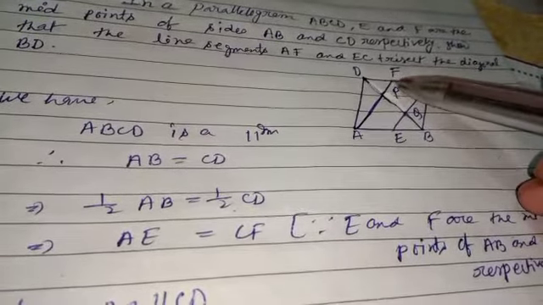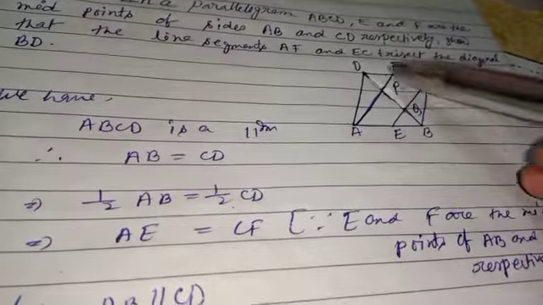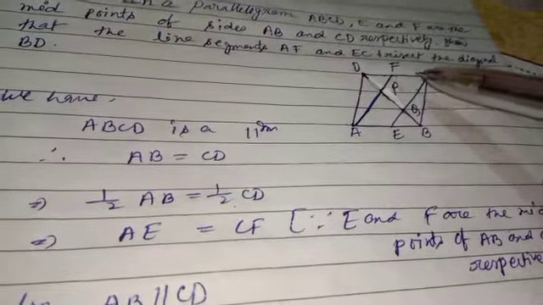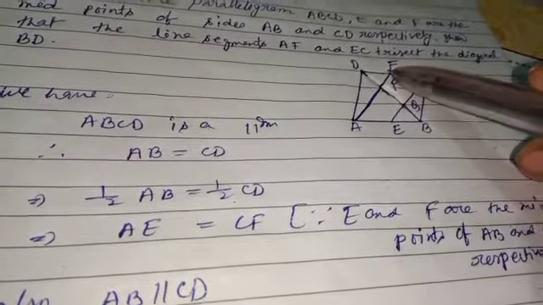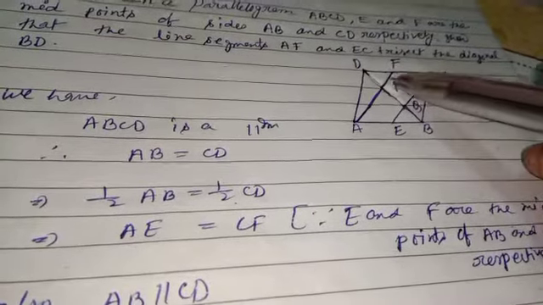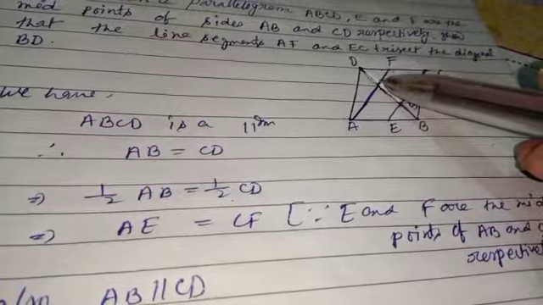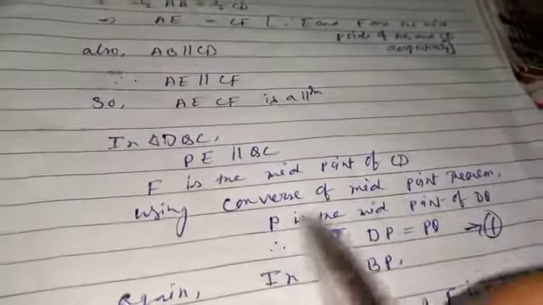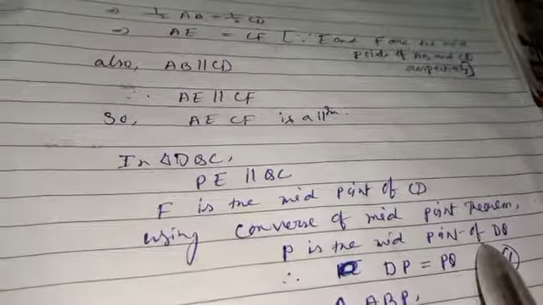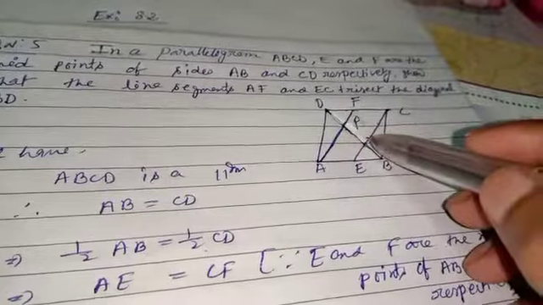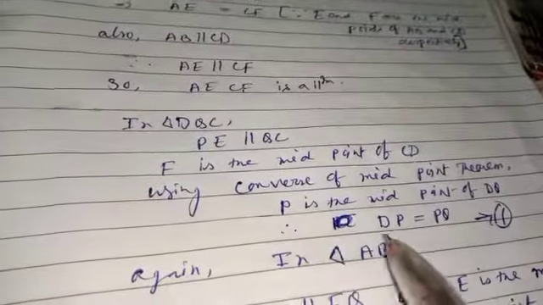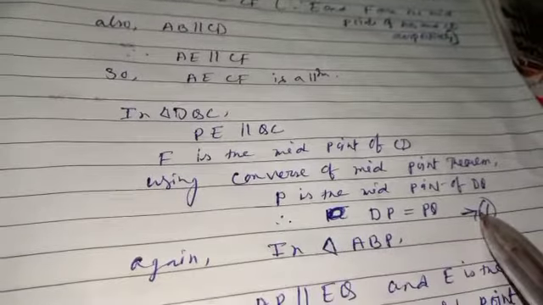This is the midpoint and this line is parallel to this line in triangle DQC, so using the converse of the midpoint theorem, P is the midpoint of DQ. P is the midpoint of DQ means DP is equal to PQ. DP is equal to PQ, number 1.